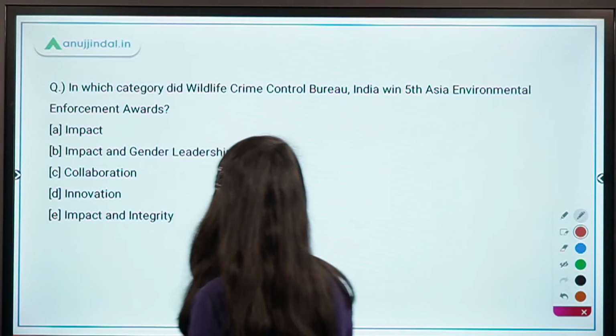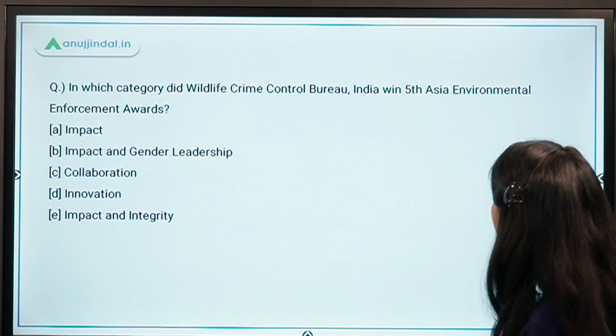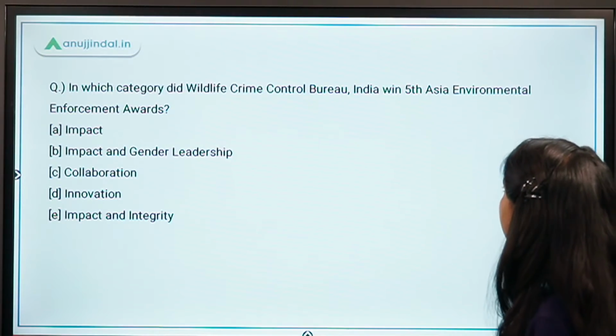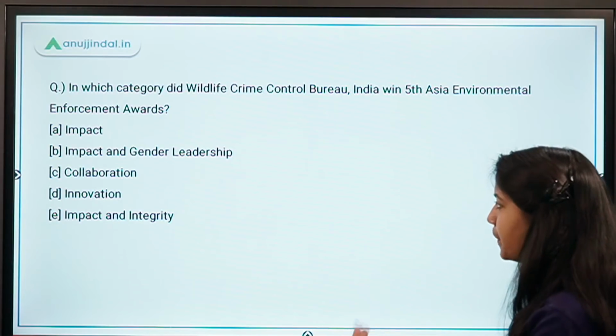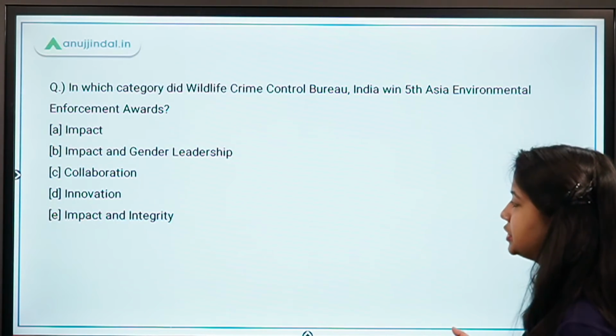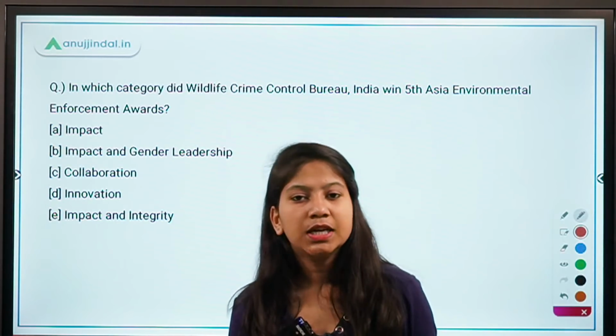In which category did Wildlife Crime Control Bureau India win the 5th Asia Environmental Enforcement Award? So you have impact and gender leadership, collaboration, innovation, impact and integrity in the options.